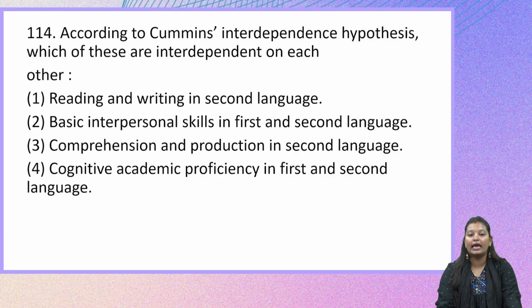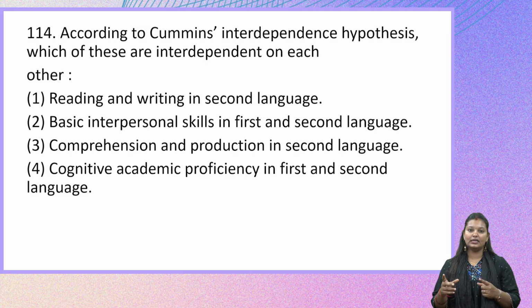The next question is, according to Cummins' interdependence hypothesis, read the word carefully, interdependence hypothesis. Which of these are interdependent on each other? So we need to tell which of the two things are interdependent on each other. Let us look at the options here. Option 1, reading and writing in second language, and option 2, basic interpersonal skills in the first and second language. Option 3, comprehension and production in second language. Option 4, cognitive academic proficiency in first and second language.